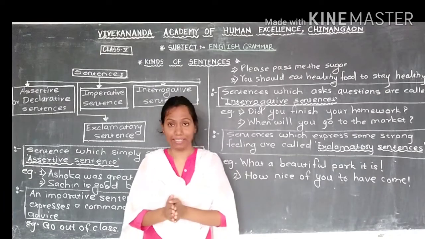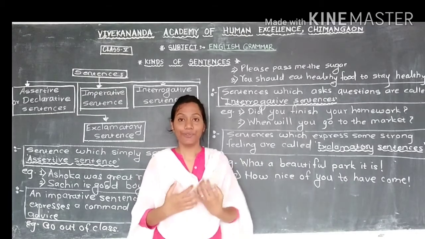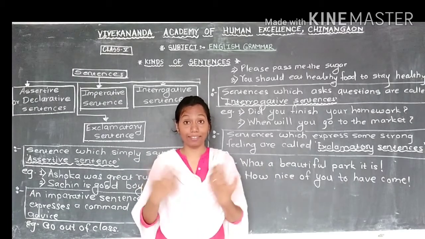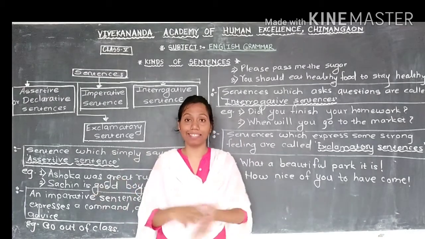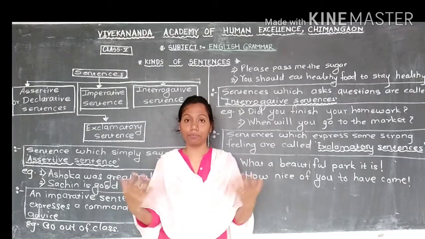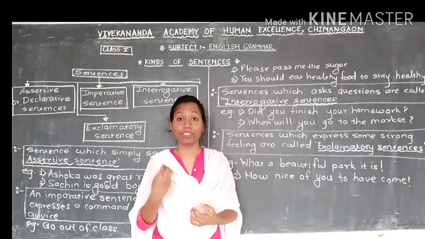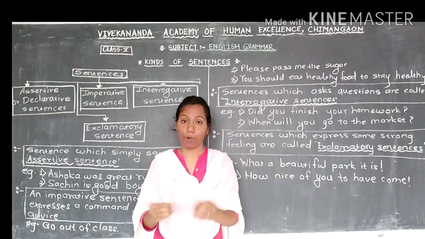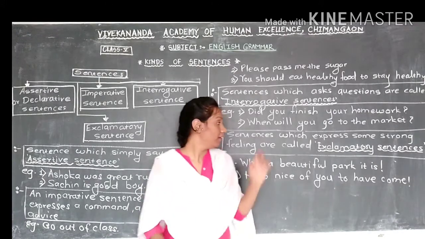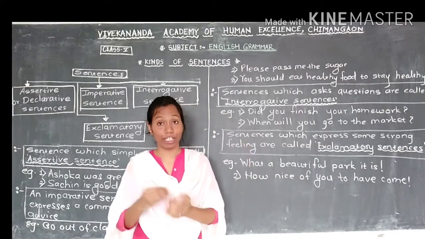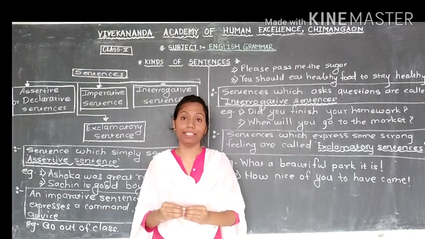Now the last one is the exclamatory sentence. Now what is an exclamatory sentence? Sometimes we feel something and suddenly we express that in words. If someone gives you a beautiful bicycle, what will your reaction be? You will say, oh, what a beautiful gift it is. This way you express your sudden feeling. Sudden means which arises now and you express it immediately. So we call that sudden feeling, correct? And those sentences which express the sudden feelings of a person, we call exclamatory sentences.